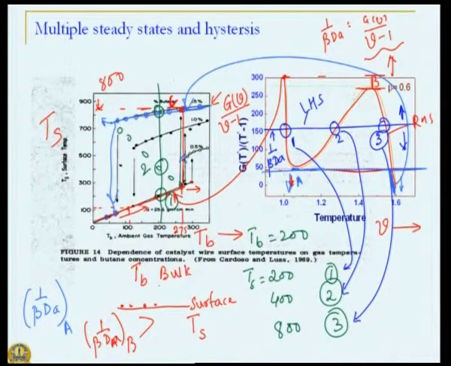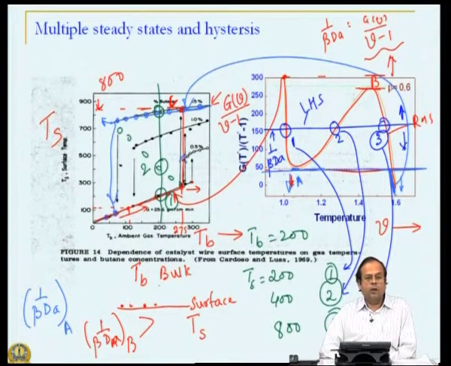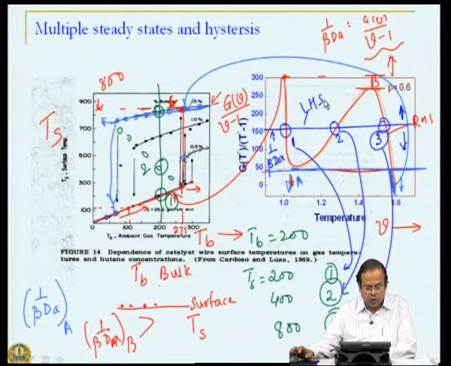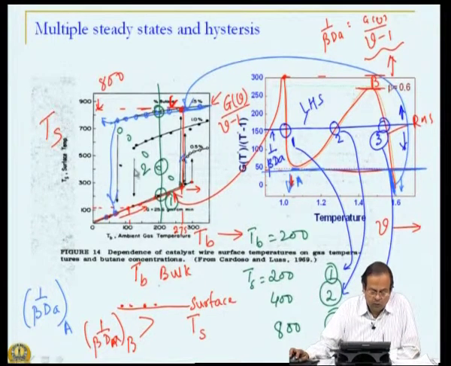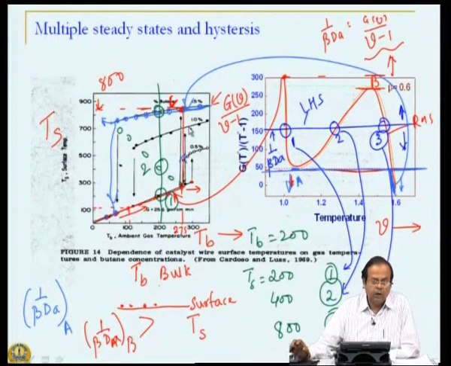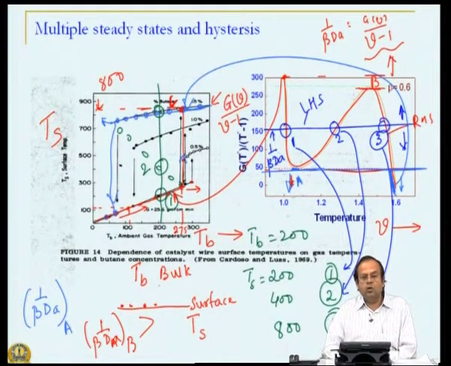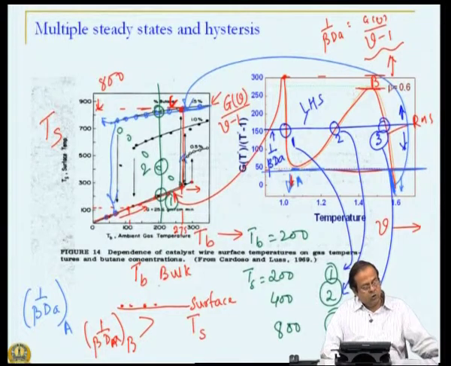This is a behavior typical of non-isothermal catalytic reactions, illustrated even with the experimental scenario. We will come back to this behavior when we talk about reactors, a little later on. We will conclude here the discussion on catalytic reactions, and we will now initiate discussion on non-catalytic gas-solid reactions.